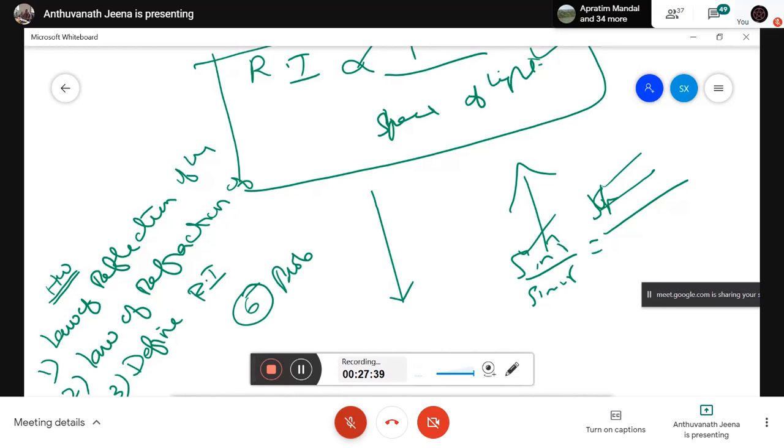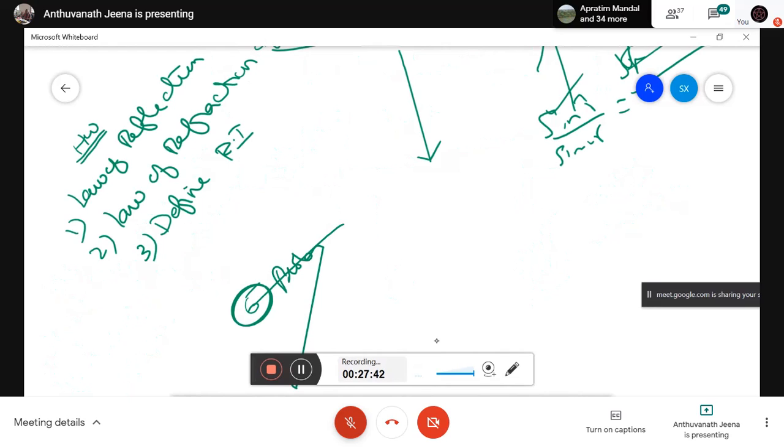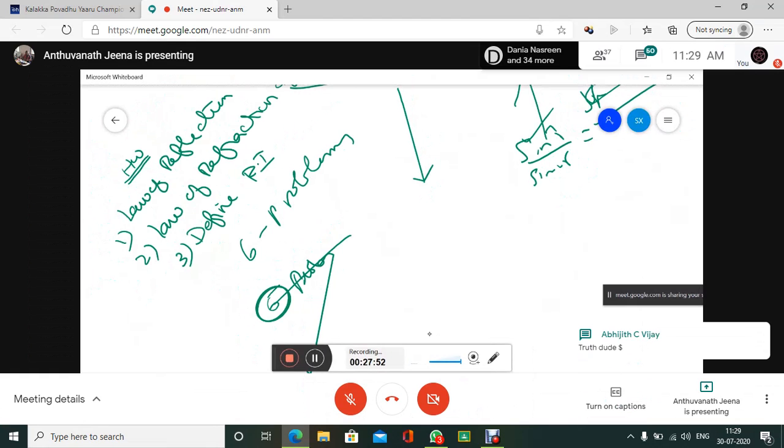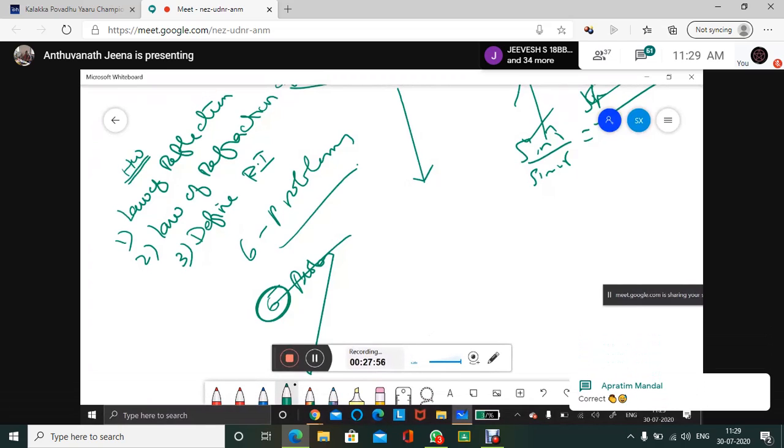If you are concentrating in the class with a scribbling pad, you have the question, or if you don't have it, go through the session and learn. Six problems is the homework. So these many homeworks are there in physics. Before Monday, please complete. Sunday physics test. If you want a Sunday physics test, I'll give you Sunday.